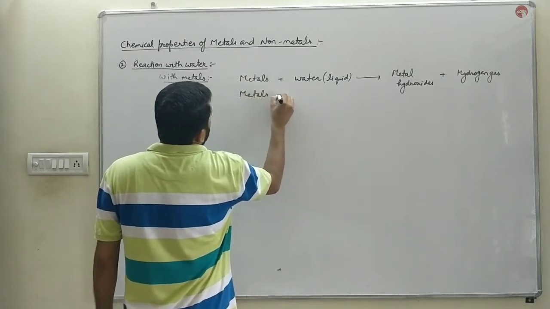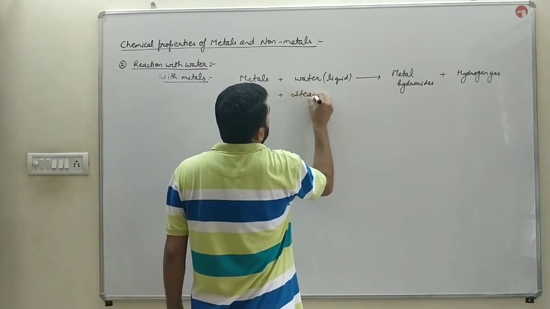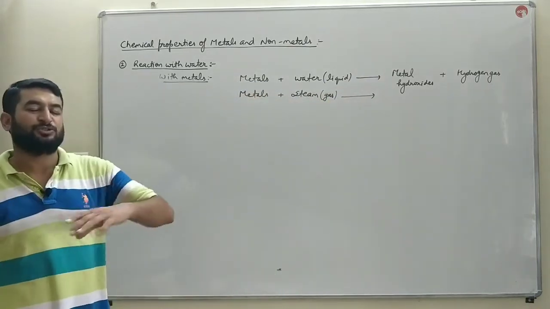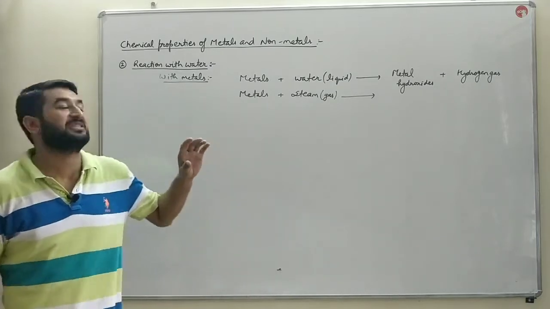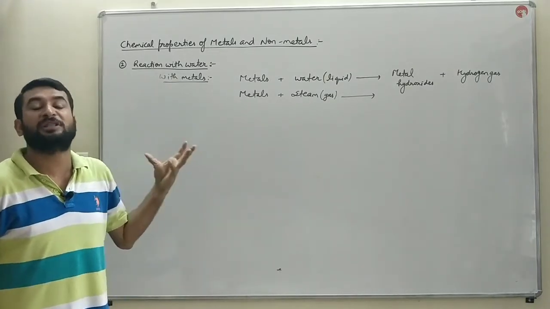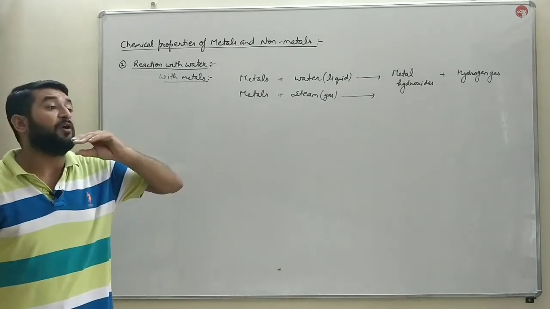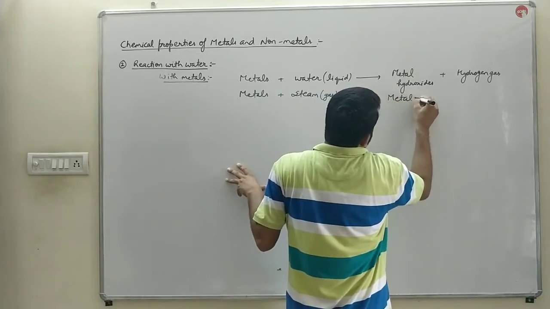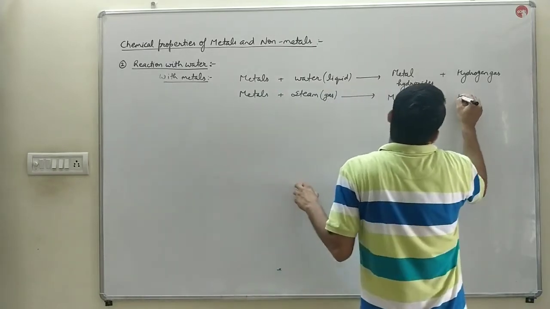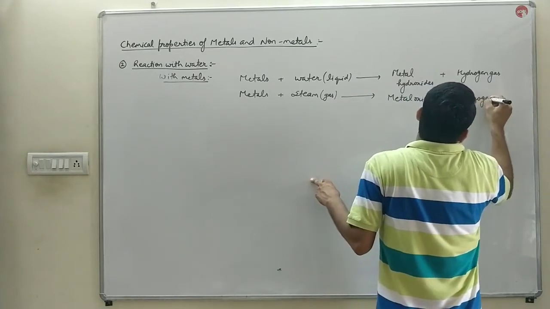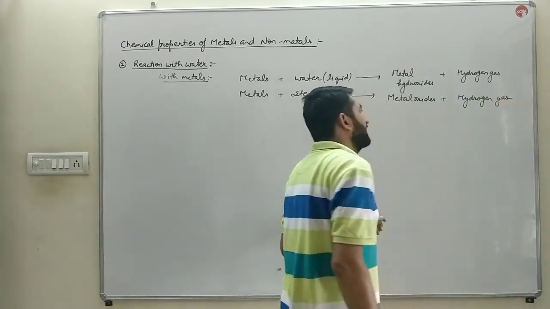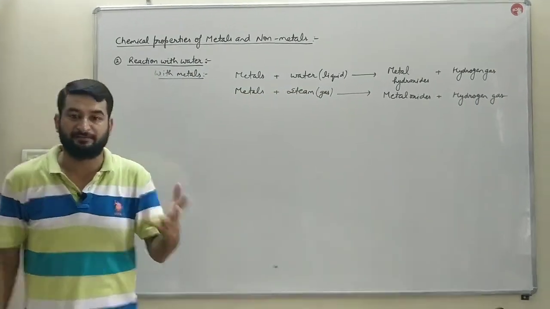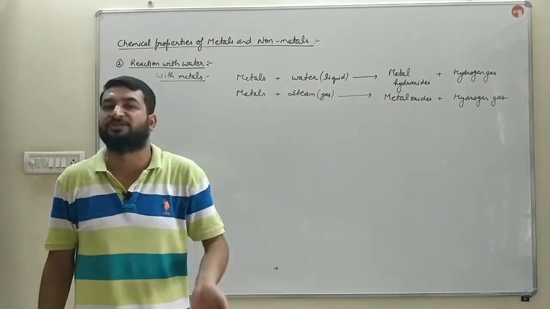Also, metal reacts with the gaseous form of water, that is known as steam. When the water vapors are passed through a duct at high pressure, that is known as steam. Steam means water vapors at high pressure. Then, instead of metal hydroxides, metal oxides are formed along with the hydrogen gas. So in both cases, hydrogen gas is produced, bache, which produces effervescence. Effervescence means bubbling. As hydrogen is lighter in weight, it rises upwards.